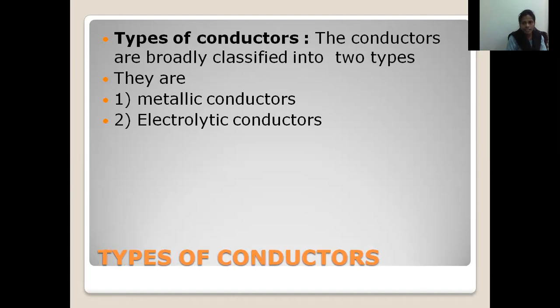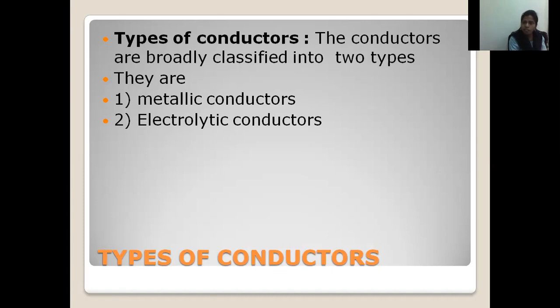Again, conductors are classified into two types based on the nature of the mobile charge carrier. What is a mobile charge carrier? Now we have seen what a mobile charge carrier is. A mobile charge carrier is either an electron or an ion. Some materials have electrons, so they can pass electricity due to the electrons only. But some materials have only ions, which pass electricity due to the mobility of ions.